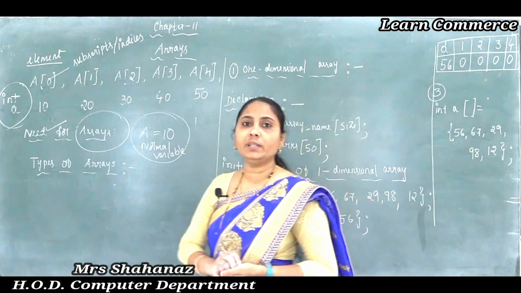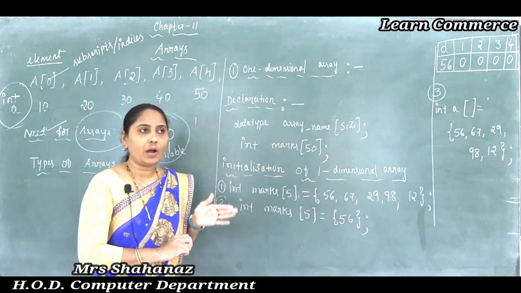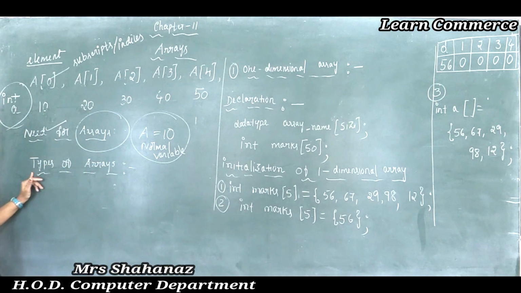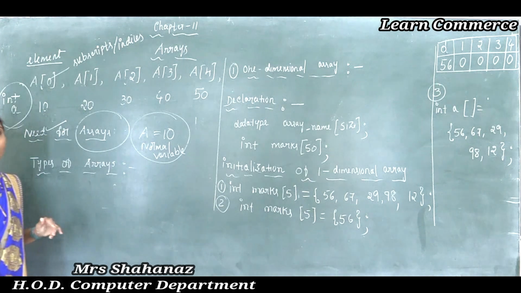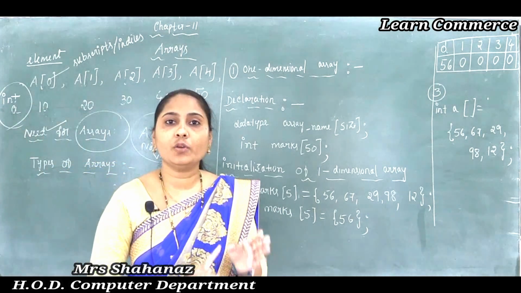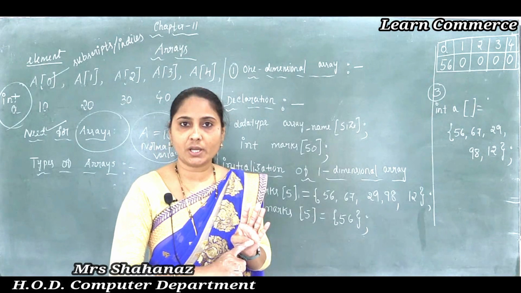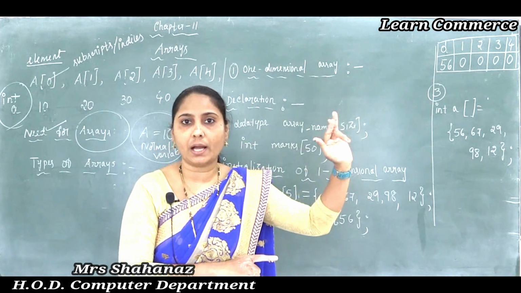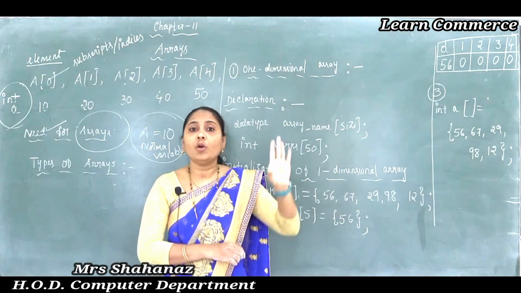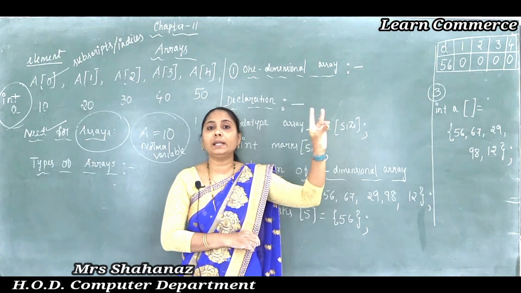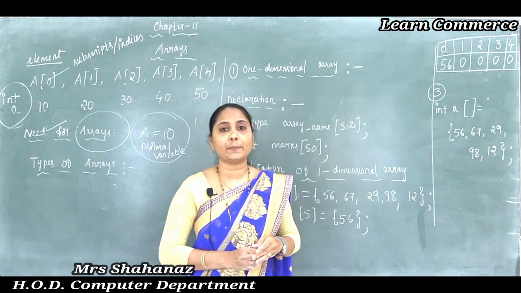So clear this point, the need for arrays, and after that we are going to complete the types of arrays. How many types are there in arrays? We can say that there are three types of arrays. The first type is the one dimensional array, then two dimensional array, and multi-dimensional array. So there are three types.